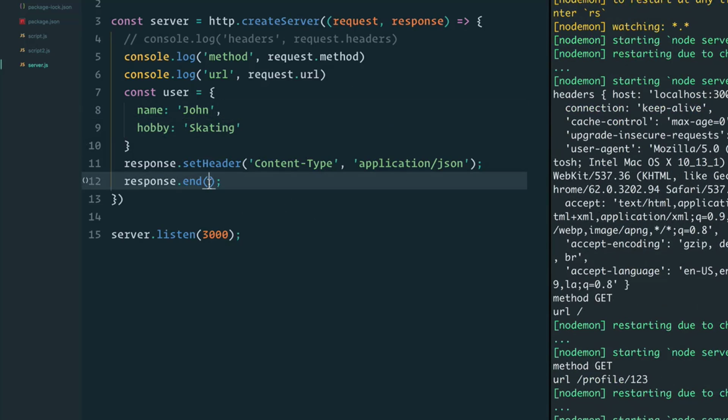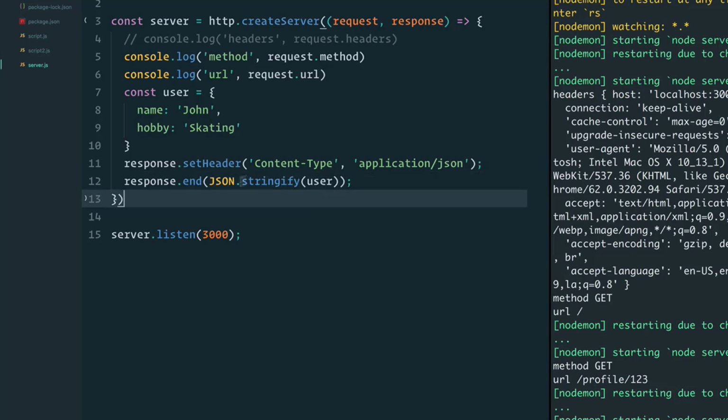Now this user I can pass here, but remember, in order to transfer between the wires, we need to use JSON.stringify. And make sure you check out the JSON video if that is confusing to you. But again, we're changing this object into a JSON string so that we can send it over the wires.